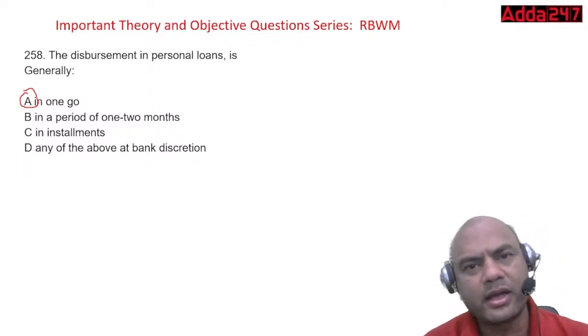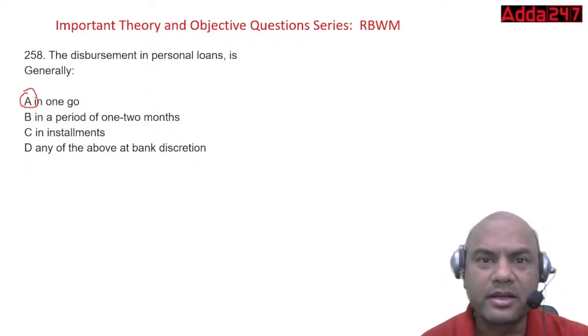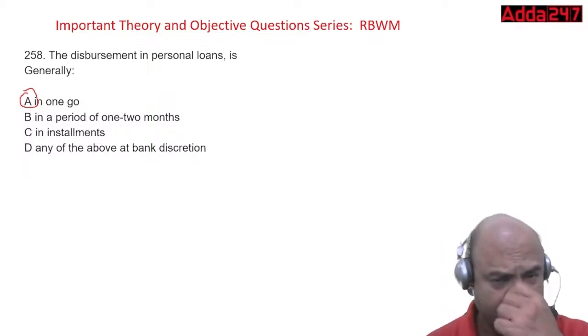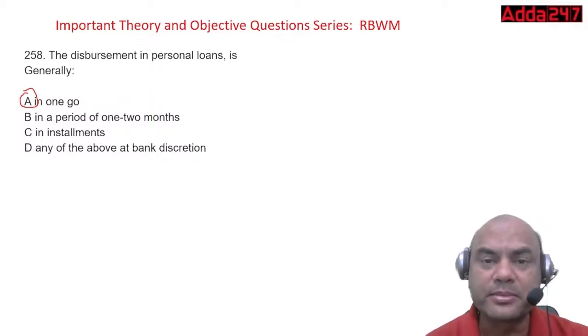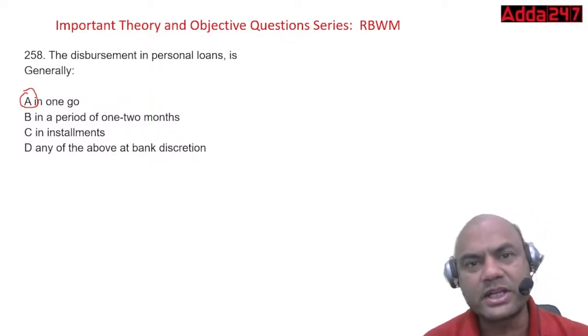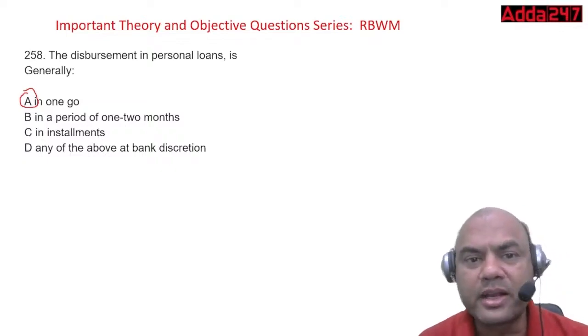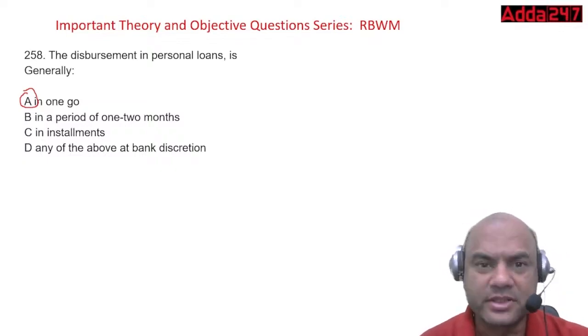Suppose I am having a personal loan, means I am the customer. I require a personal loan, but I don't require it right now. I require some part of it now and some part of it later. So why should I pay the interest immediately? Interest is always charged on what amount? Interest is charged on that amount which is disbursed.